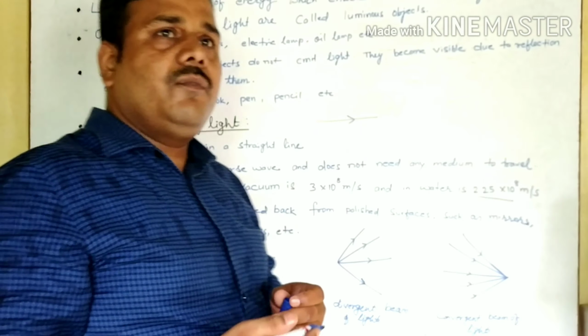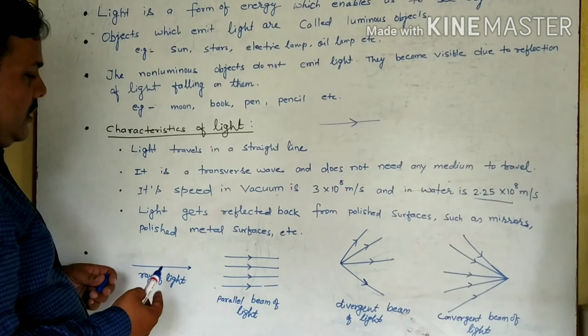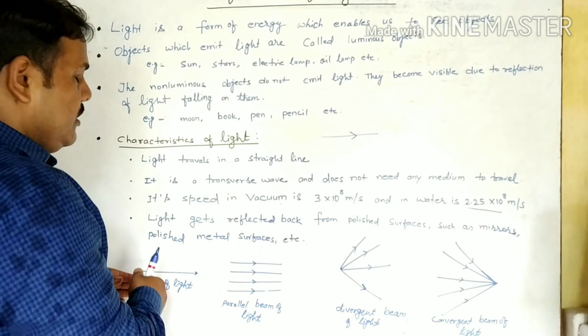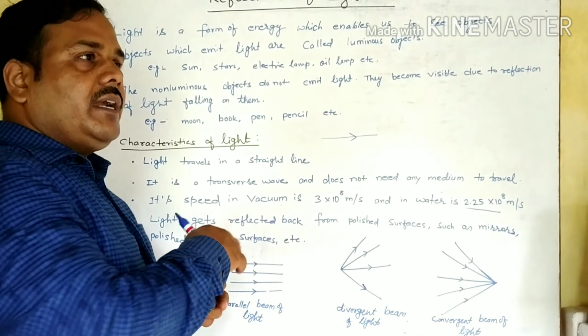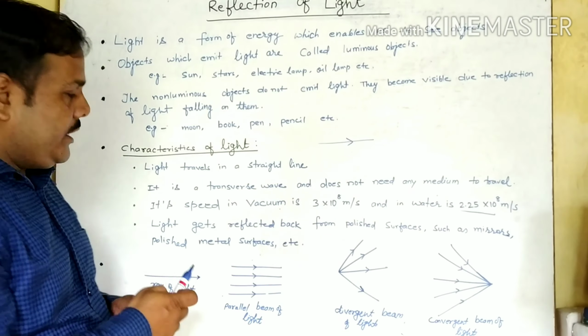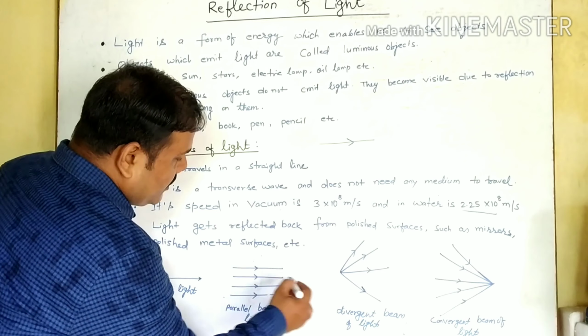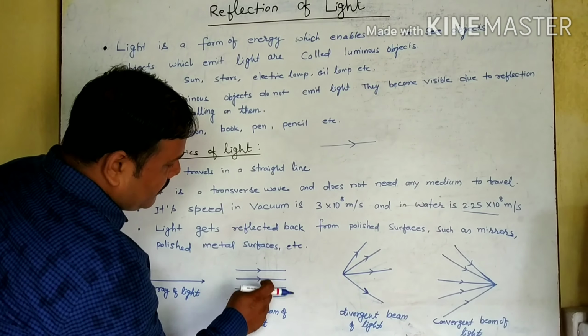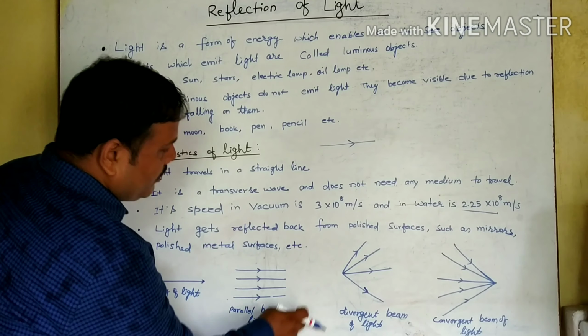There we will see our reflection. Now here we will discuss ray of light and beam of light. When light is represented by a single straight line, then we say it is a ray of light. And when we put several rays together, it is known as a beam of light, and here they are parallel, so it is known as a parallel beam of light.